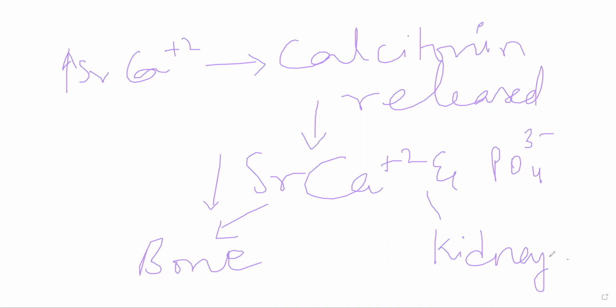Secondly, on your kidneys, it reduces calcium and phosphate reabsorption. In your kidneys, calcium and phosphate are reabsorbed back into your blood and into your body. If that reabsorption is stopped, it means more calcium and phosphate is excreted out of your body in urine. Okay, that is the second way through which it will decrease serum calcium and phosphate. Essentially, calcitonin will do the opposite of PTH. Okay, they work in opposition.